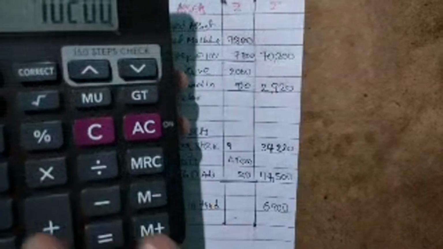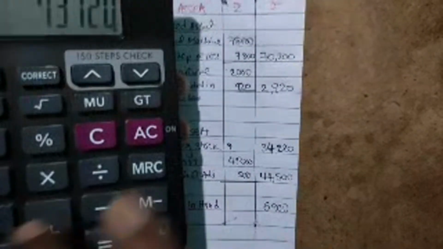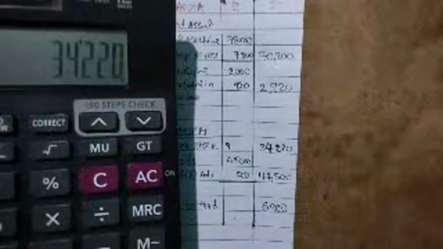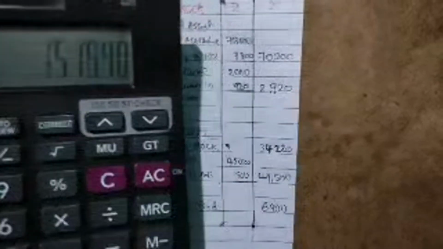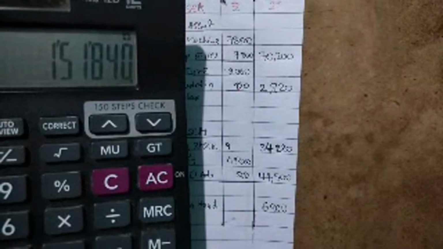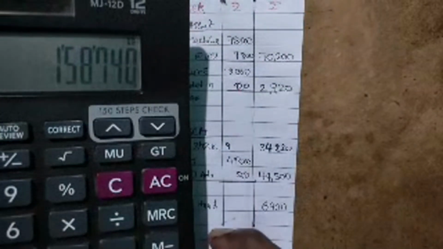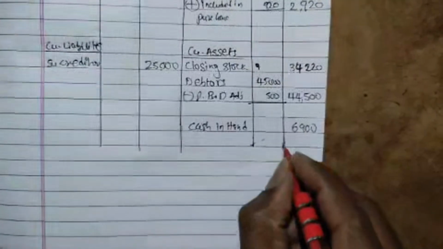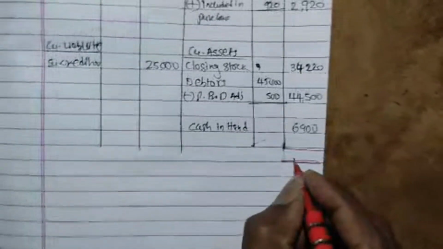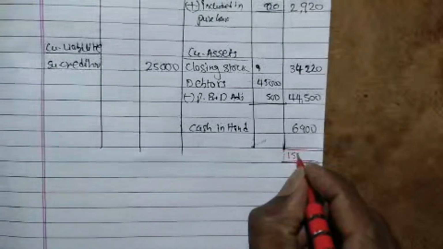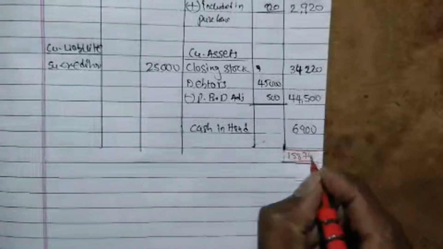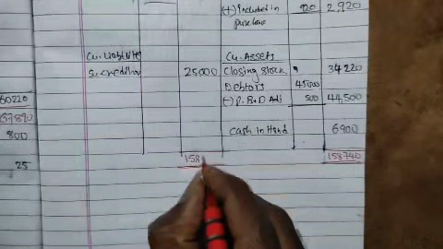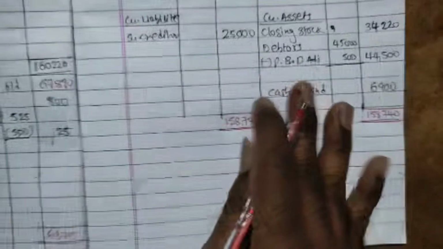Let us take asset side also. 70,200 plus 2,920 plus 34,220 plus 44,500 plus 6,900. Same we are getting 1,58,740. So balance sheet total you write 1,58,740. 1,58,740.